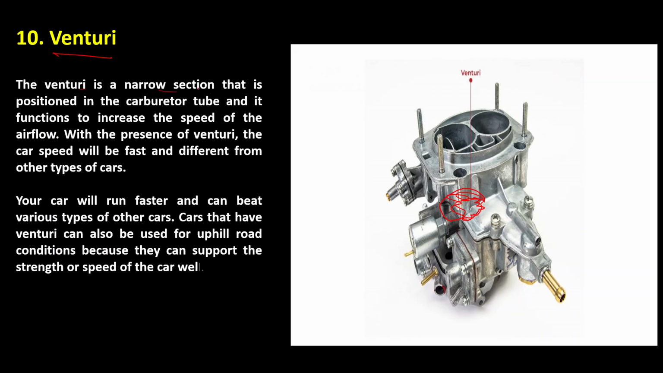The venturi is a narrow section that is positioned in the carburetor tube, and it functions to increase the speed of the airflow. With the presence of a venturi, the car speed will be fast and different from other types of cars. Your car will run faster and can beat various other cars. Cars that have a venturi can also be used for uphill road conditions because they can support the strength or speed of the car well. Okay guys, we can easily check this through the venturi here.